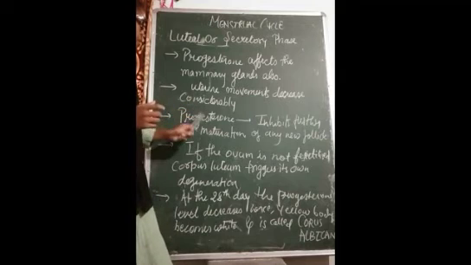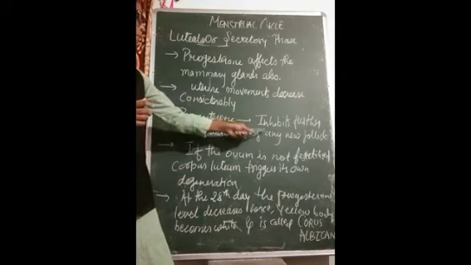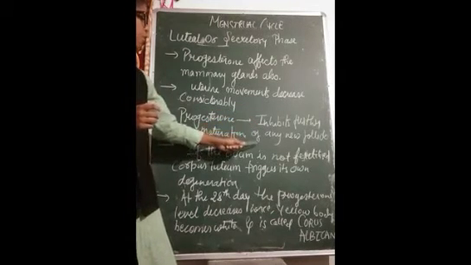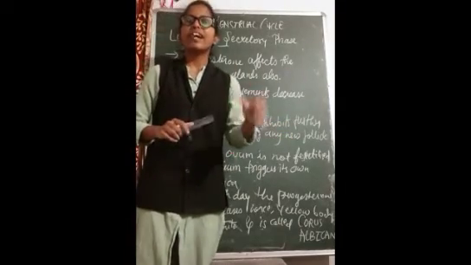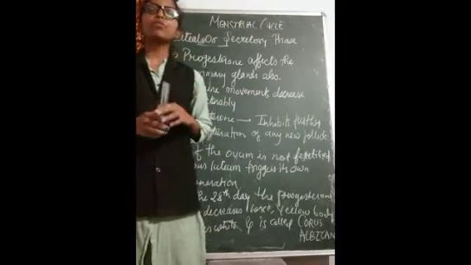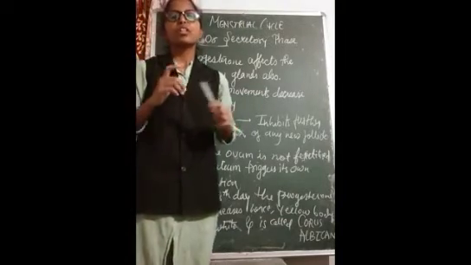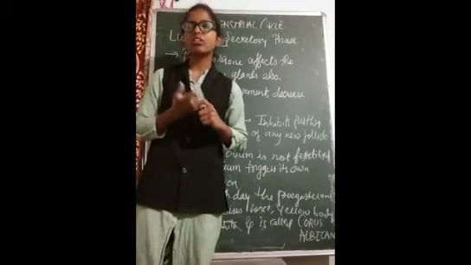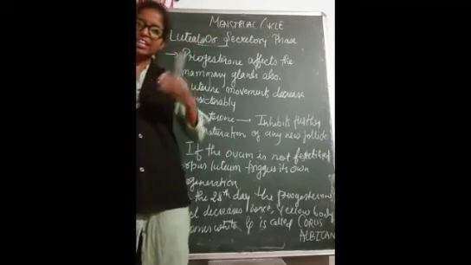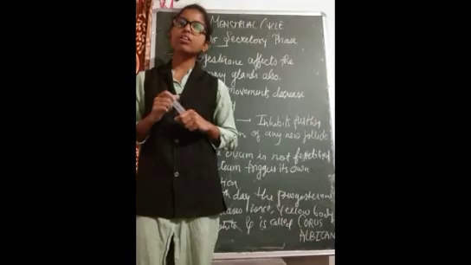The next point is that progesterone inhibits further maturation of any new follicle. Yes, this point I was telling you, that no further development of the follicle should take place. So how will it do that? It will inhibit the hypothalamus so that it doesn't secrete gonadotropin releasing hormone.